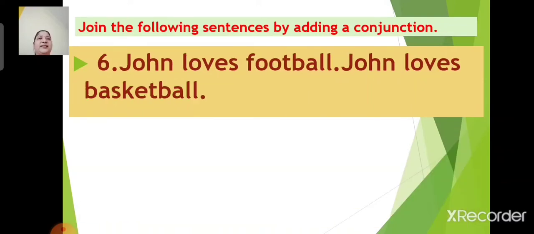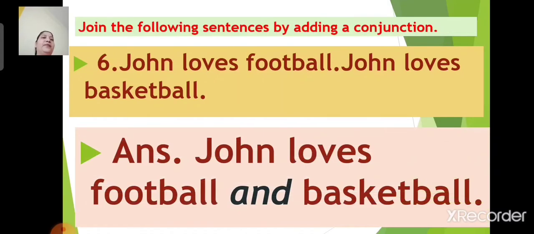Next, number 6. John loves football. John loves basketball. Come on children, let us join these two sentences by adding a conjunction. Answer is John loves football and basketball. I repeat, John loves football and basketball. Here the conjunction is and.